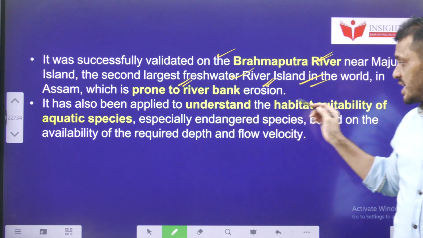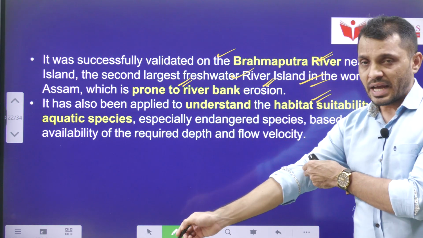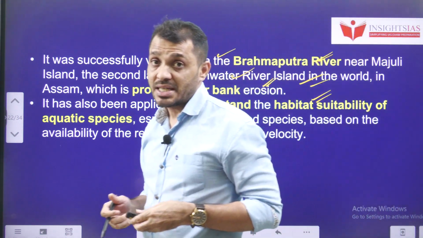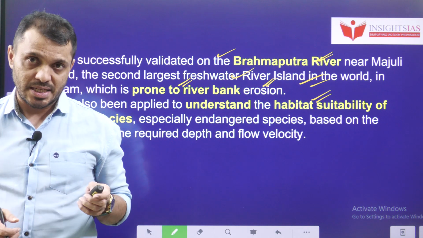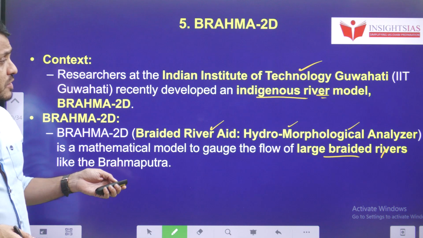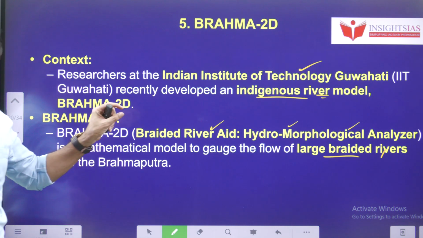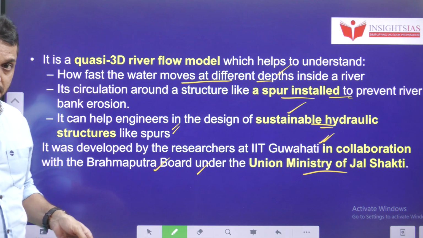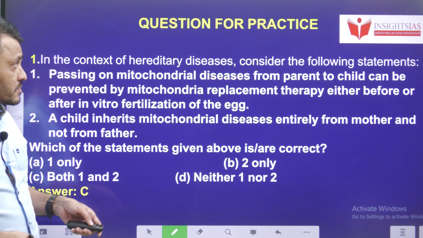It helps in understanding the habitat suitability of aquatic species. Okay, how certain species can survive in a certain part of the river can also be understood. So this is about topic number 5. Especially when you are reading this kind of initiative, you have to know what the purpose of this is and who developed it. These things you have to understand.